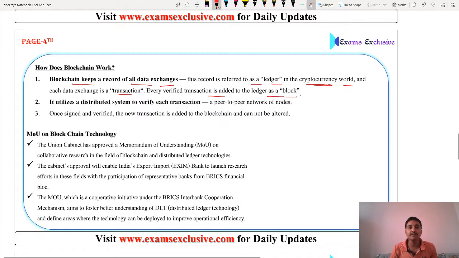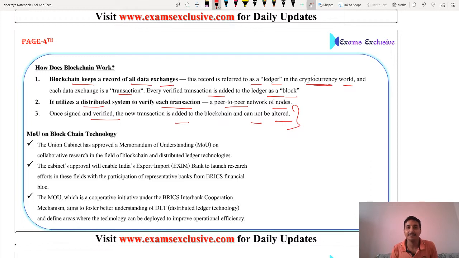That is the blockchain technique. The second point is it utilizes a distributed system to verify each transaction. It is a peer-to-peer network of nodes. No intermediary is required, or you can say a central authority like the RBI is not required. And once signed and verified, the new transaction is added to the blockchain and cannot be altered. So friends, this is the working of blockchain. So is the point clear, how does blockchain work? If not clear, just tell me in the comment section.